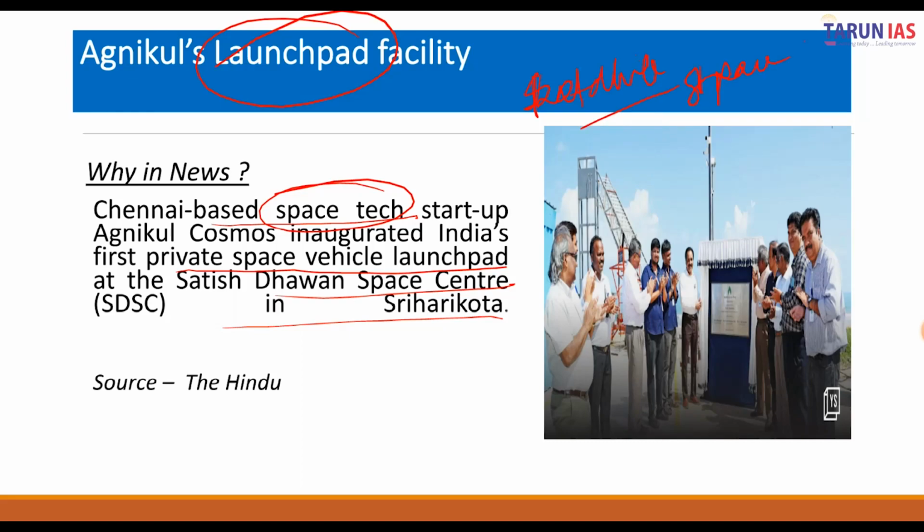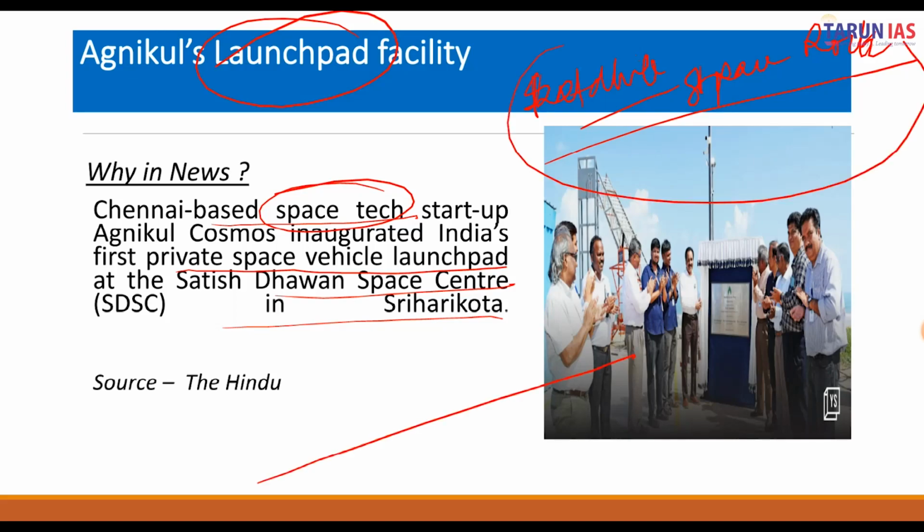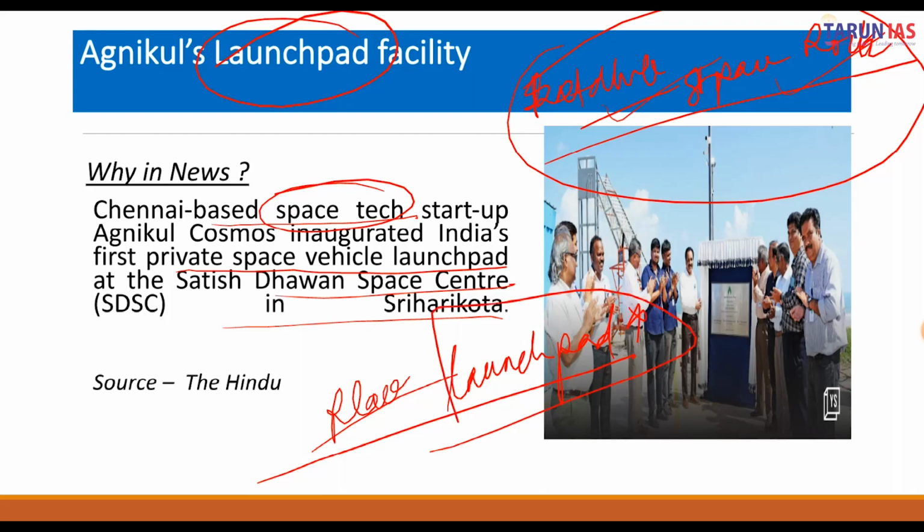If a satellite or a space rocket is to be launched, we need a facility which will cater to the prerequisites of the satellite and the rocket. That facility, that place from where the rockets and satellites are launched, is known as the launchpad facility. Currently, ISRO had the facility of providing the launch pad. Now, the first private space vehicle launch pad has been established by the Chennai-based space tech startup.